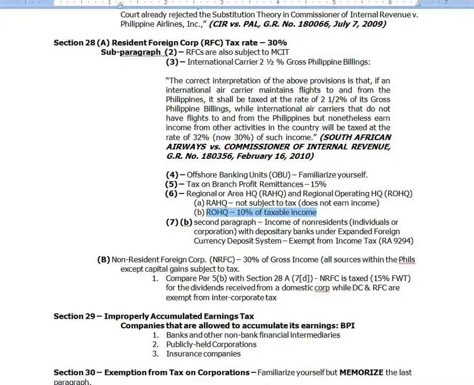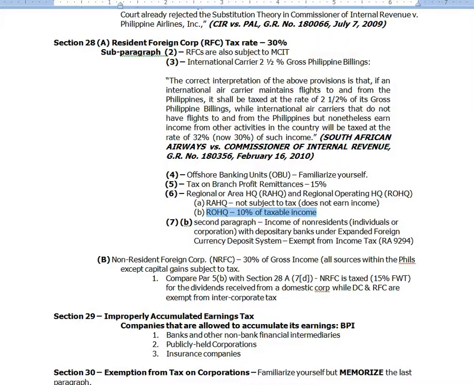I repeat, if a domestic corporation issues dividends to domestic corporation or resident foreign corporation, that dividend is exempt from taxes. However, if a domestic corporation issues a dividend to non-resident foreign corporation, that non-resident foreign corporation is taxed at 15%.